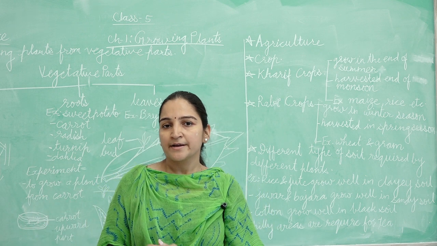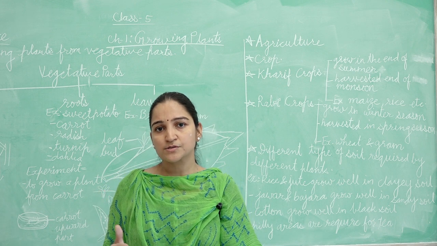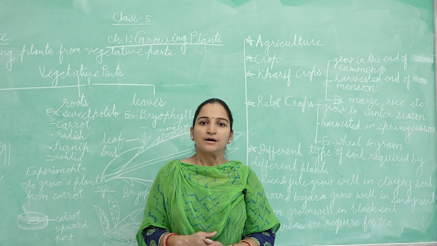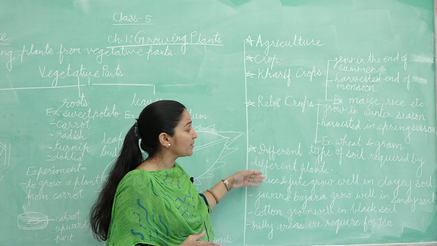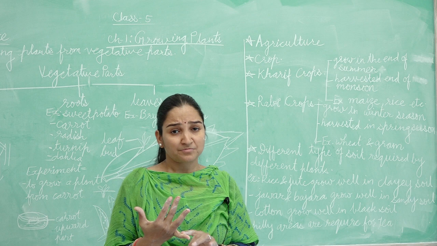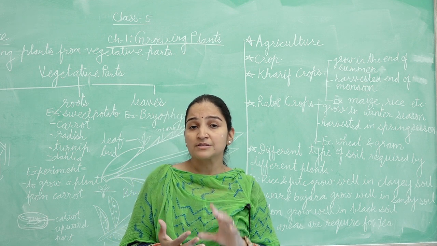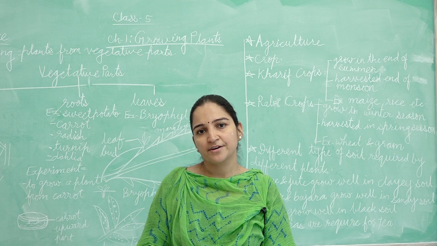chapter, and some key terms are also important. These are given in your book. First: agriculture, crop, Kharif crop, Rabi crop. In the earlier lecture: seed coat, seed hole, embryo. All these terms you have to learn very well and read your chapter at home.